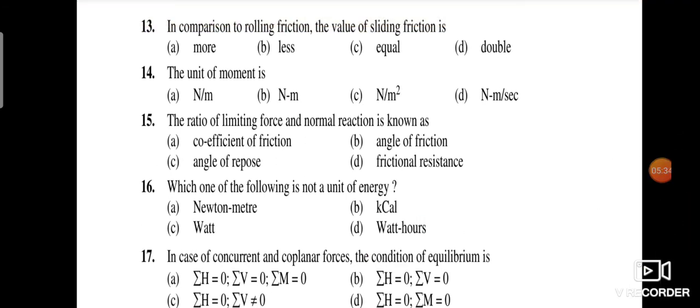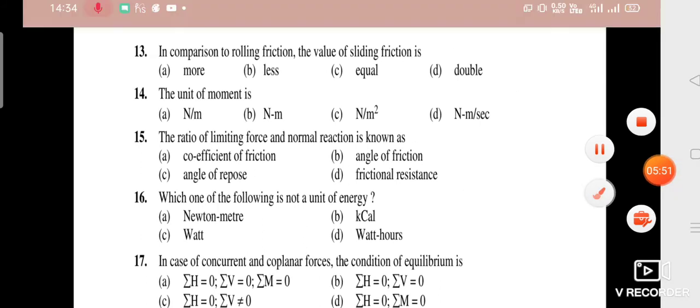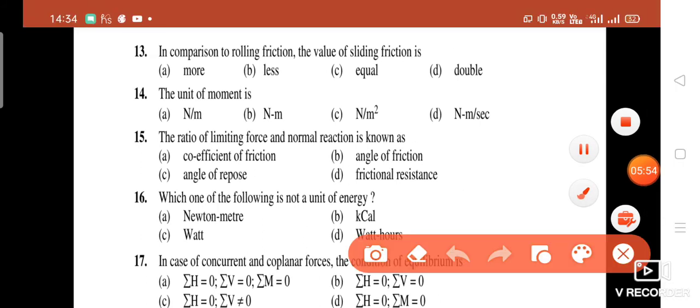15th, the ratio of limiting force and the normal reaction is known as, you have four options. Option A, coefficient of friction, B, angle of friction, C, angle of repose, D, frictional resistance. So guys, your right answer is option A, coefficient of friction.